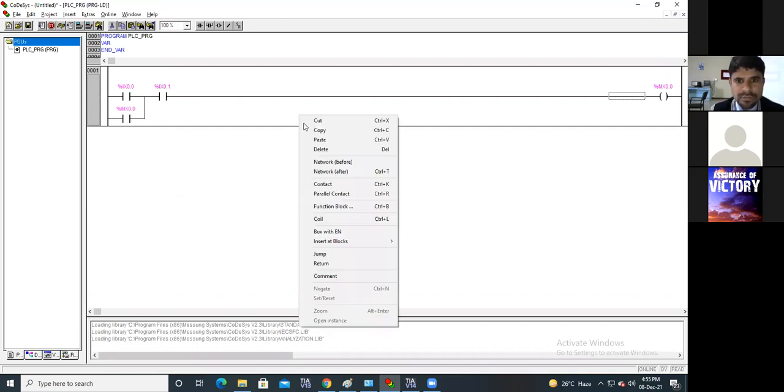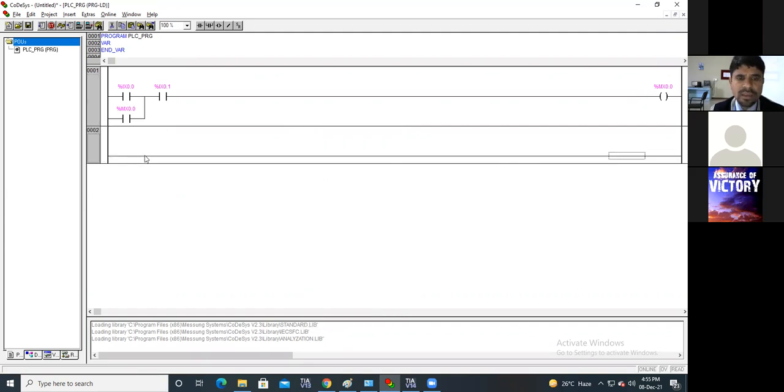It is done. Then, when I press the start button, this will activate. Now I am taking percent MX 0.0 here, percent QX 0.0. This is motor 1.